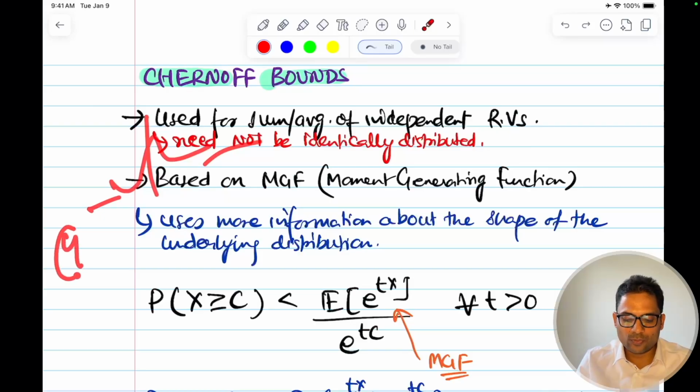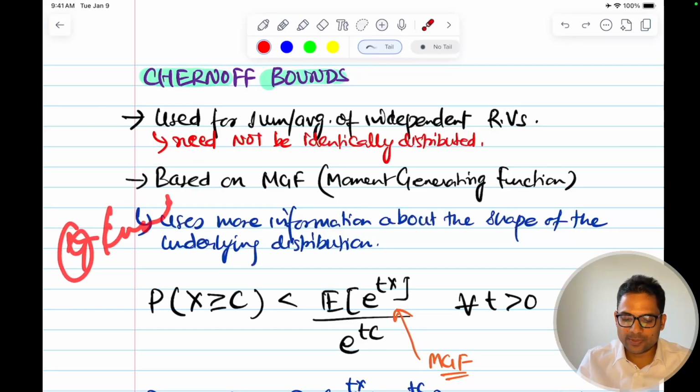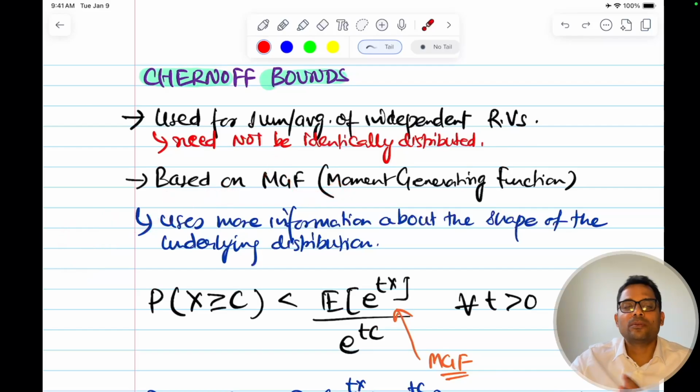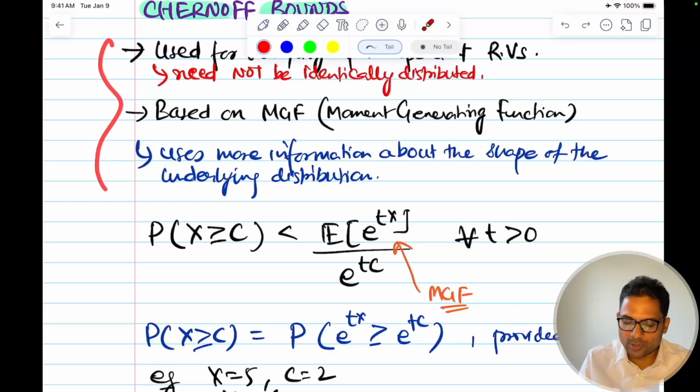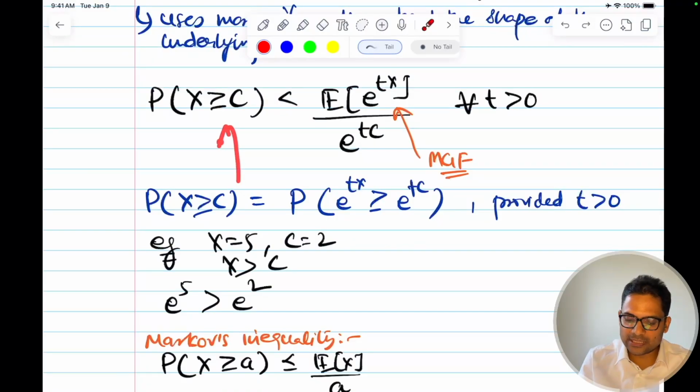These are the four important moments, and the fourth one is kurtosis, which gives me information about the tailedness, how fat or thick the tail is, and how many outliers there are. So these are the four moments that we use, and because it uses more information, it gives an even more accurate, tighter bound for the upper bound. And it is just an extension of Markov's inequality.